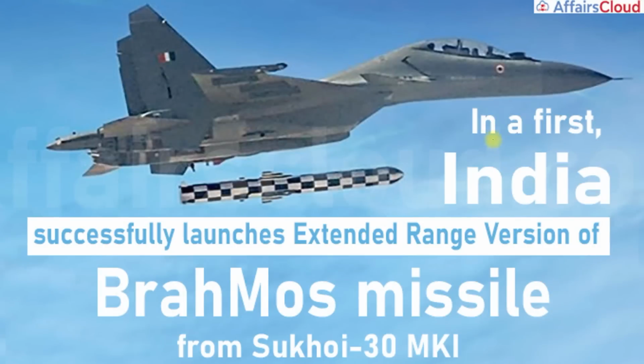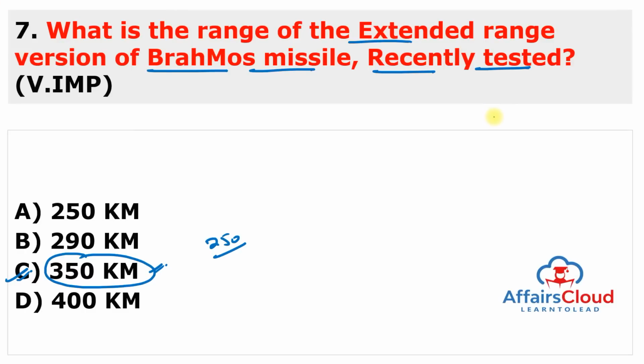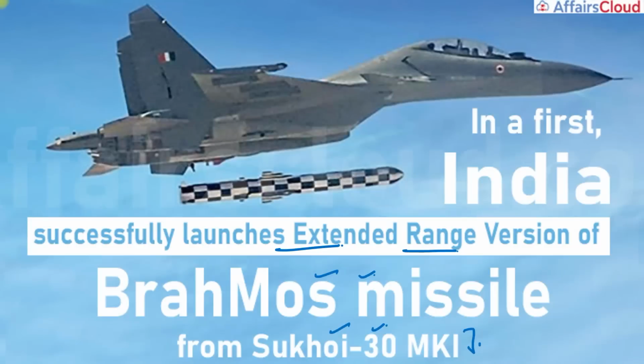km. So you can see here, in a first, India successfully launched the extended range version of the BrahMos missile from the Sukhoi 30 Mk1. The Indian Air Force successfully test fired the first ever extended range BrahMos supersonic cruise missile from a Sukhoi fighter jet on the designated target in the Bay of Bengal region. And the BrahMos missile achieved a supersonic speed of 2.8 Mach. 2.8 Mach means almost 3 times the speed of sound. So just remember, the BrahMos missile extended range is 350 km. Moving to the next question.